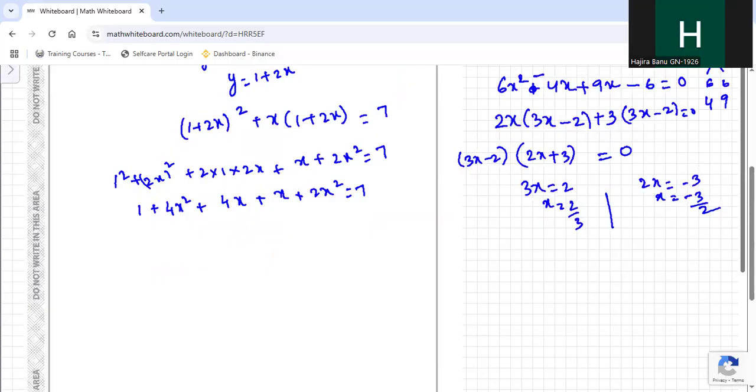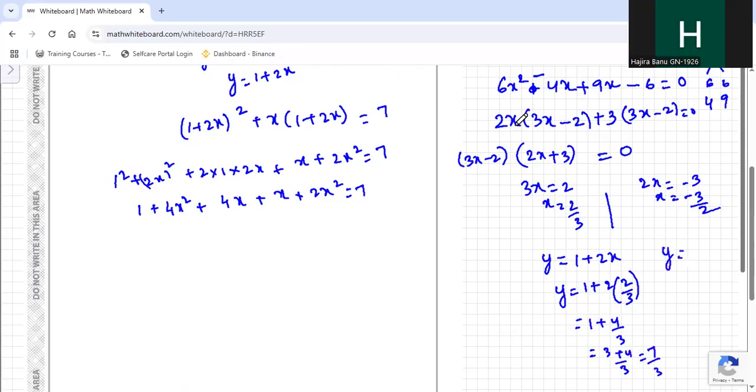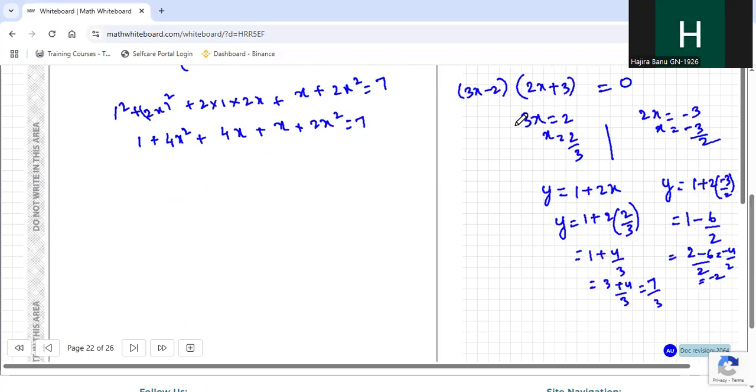Now we got the x values, it is easy to find the y values. y equals 1 plus 2x, so y equals 1 plus 2 into 2 by 3, so 1 plus 4 by 3, which becomes 3 plus 4 by 3, which is 7 by 3. And here y equals 1 plus 2 into minus 3 by 2, which becomes 1 minus 6 by 2, that is 2 minus 6 by 2, that's minus 4 by 2, which is minus 2. That's all.